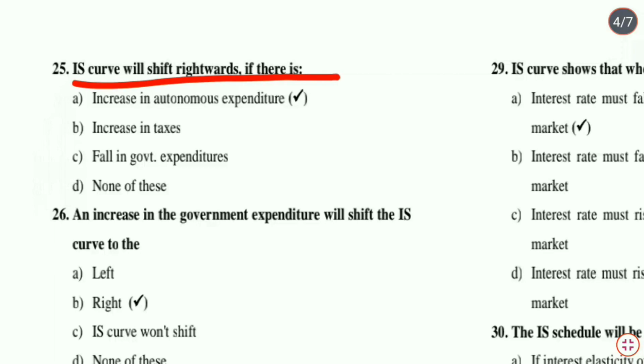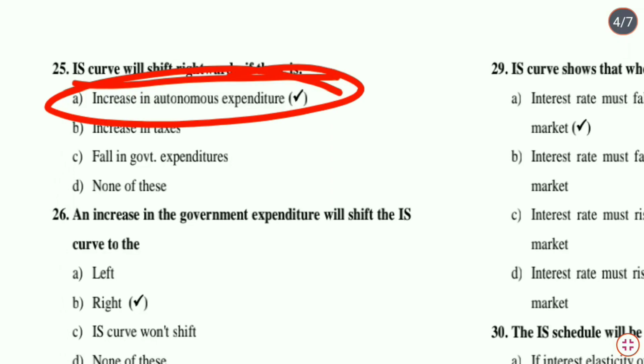I have already said that the factors which cause the IS curve to shift should not depend on the level of income and rate of interest, for example autonomous expenditure, be it investment expenditure, government expenditure, or consumption expenditure. The first option here, an increase in autonomous expenditure, will cause the IS curve to shift rightwards. So option A is the correct answer.